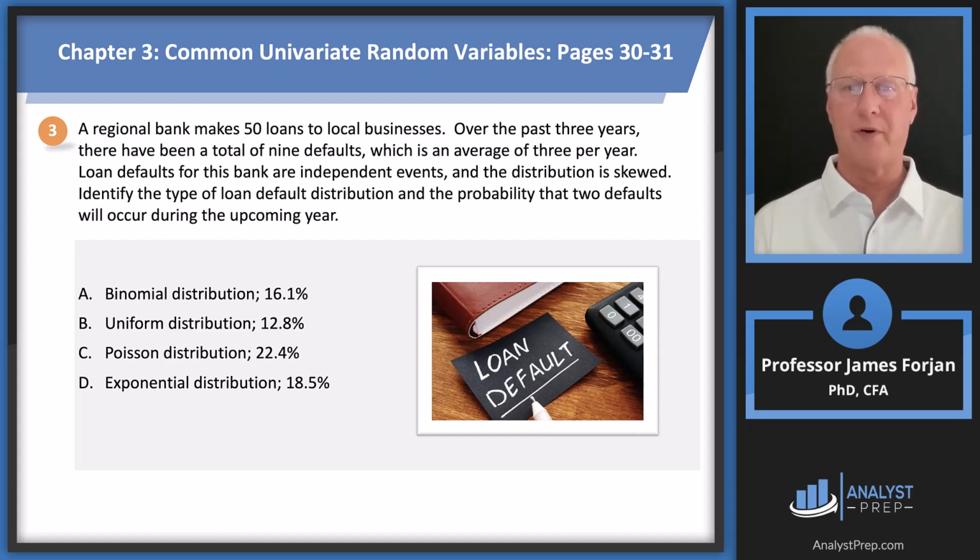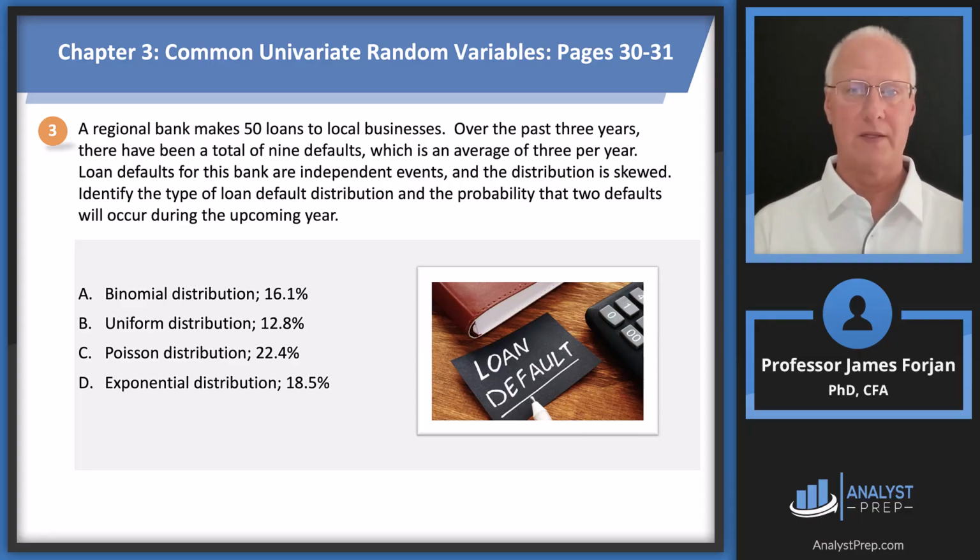The type of loan default distribution, so look down there. We just talked about the binomial. Remember the uniform distribution, that's a continuous random variable occurring with equal probability, right? The Poisson distribution models the counts of events over fixed time periods. The exponential distribution models the time until the next event. All right, so based on that, you probably came up with the correct answer already, the Poisson distribution.